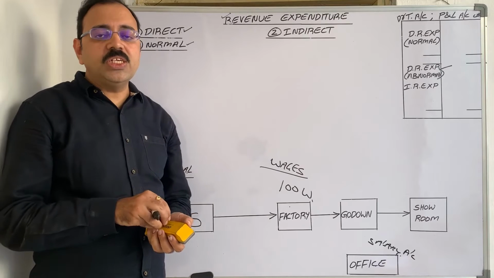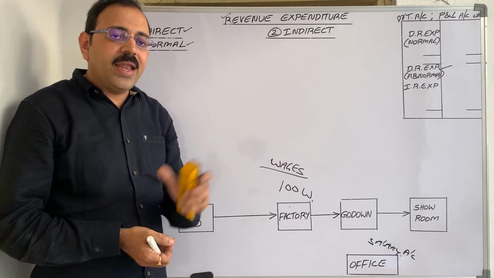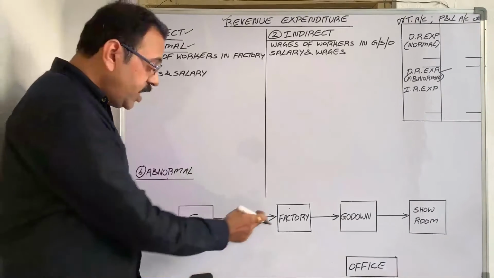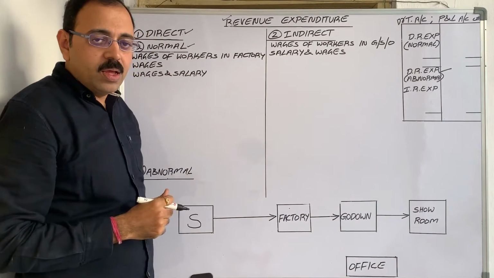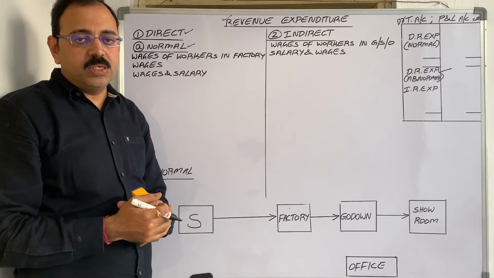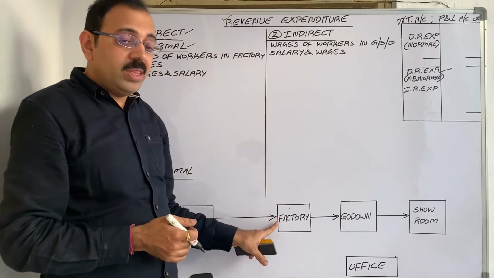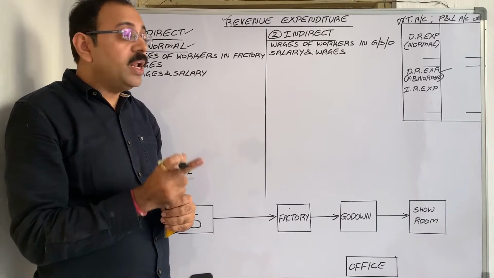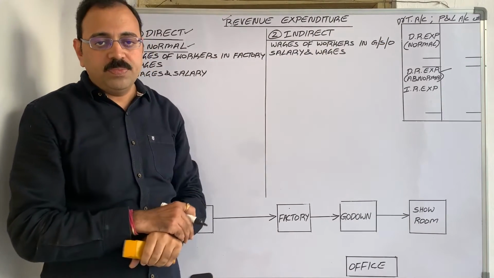Direct expenditure is considered while calculating the cost of goods sold. In other words, direct expenditure is considered while fixing the sale price. The wages which are paid to workers who are working in the factory are known as productive wages, direct wages or manufacturing wages, because they are engaged in manufacturing the goods. So these wages come under direct expenditure and are to be debited to trading account.